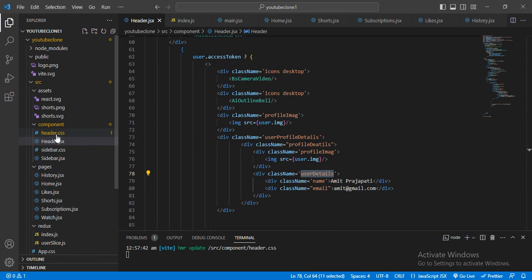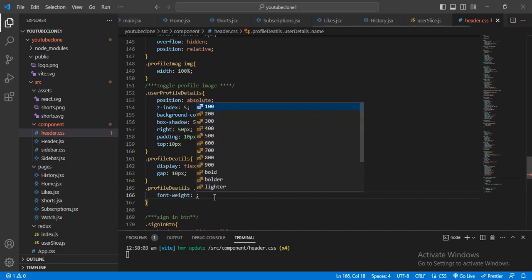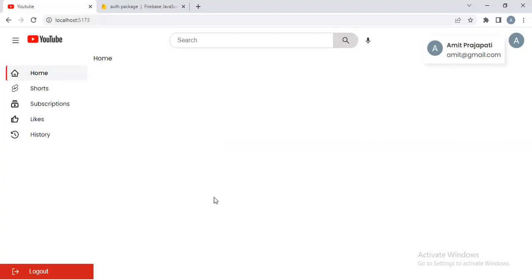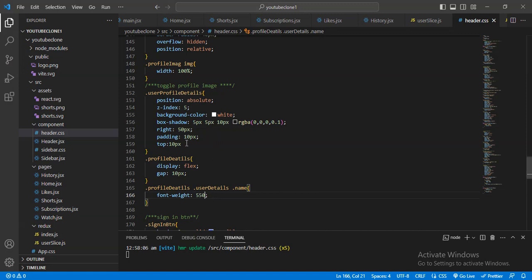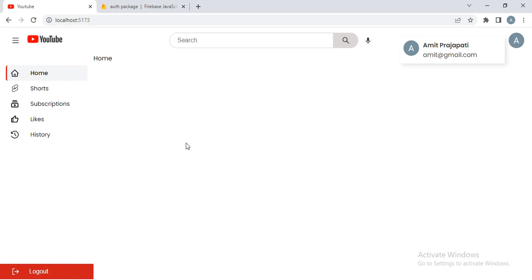Okay, let me just come here. I want to add one more class, and here I will give the font weight 550 like that. And here I will give this profile a minimum width, approximately 200. Let me just give 250. Yeah, 250 is perfect. And this is our name, email id, and below this I will add some